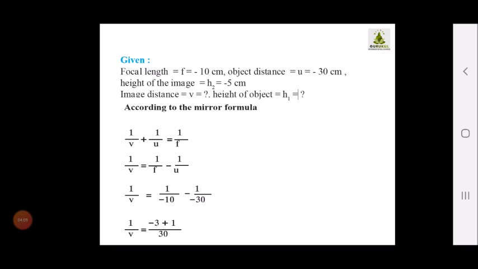In the third step, 1 upon v is equal to 1 upon minus 10 minus 1 upon minus 30. Now we all know how to equalize the denominators. After equalizing, we get 1 upon v is equal to minus 3 plus 1 upon 30.